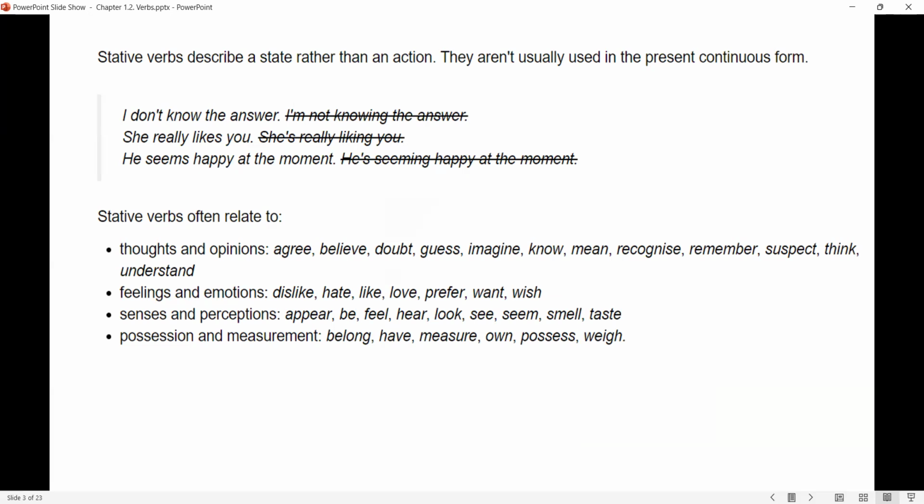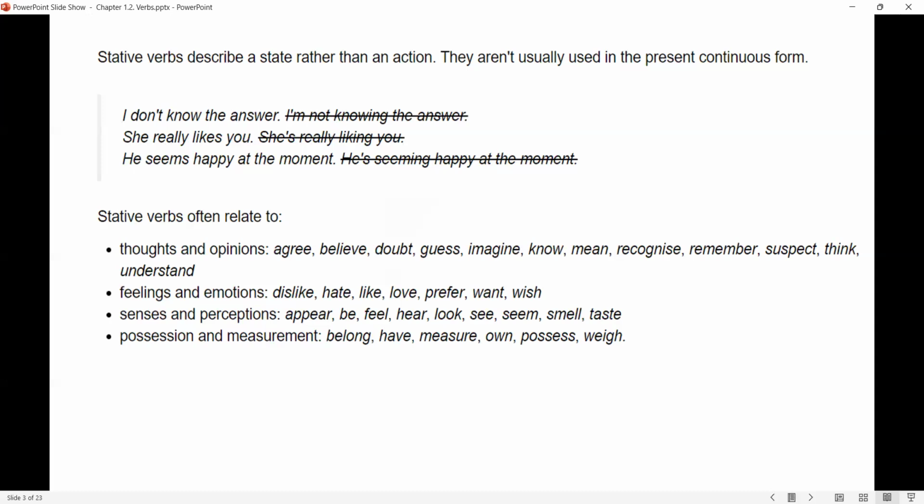She really likes you. We don't use ing with that. He seems happy at the moment. Again, no ing. Stative verbs often relate to states of thoughts and opinions, state of feelings and emotions, or state of perceptions and senses, state of possession and measurement. Let's read some of them together.